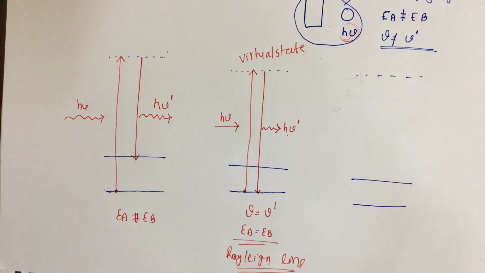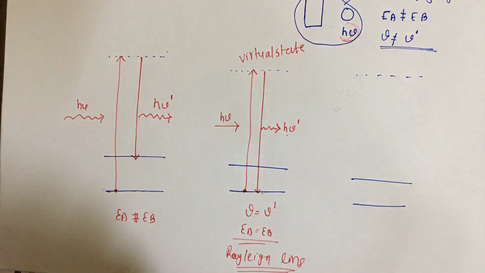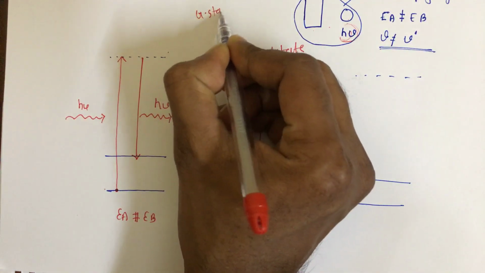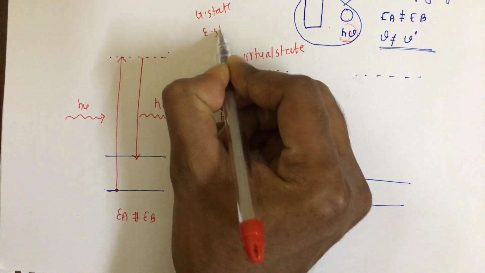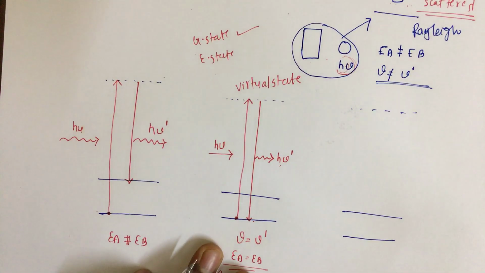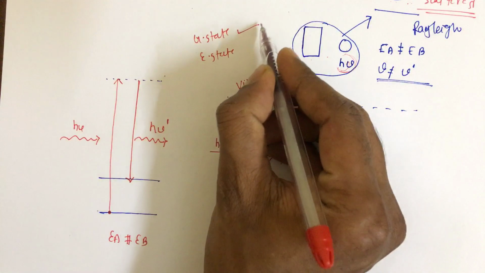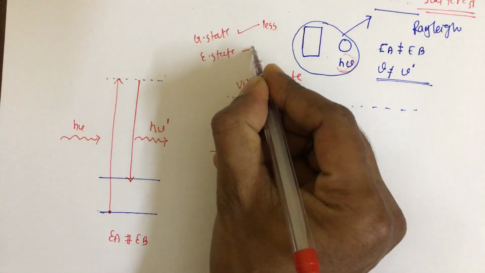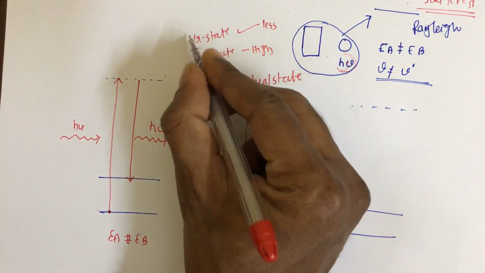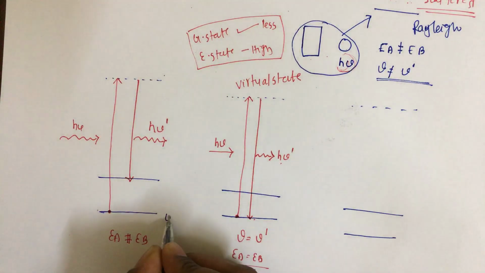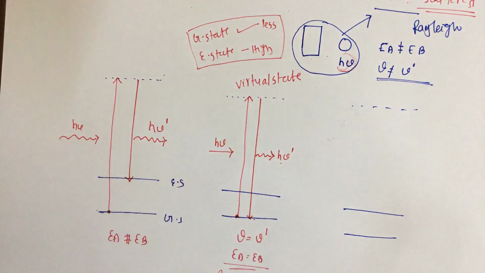Because here, we know it's very easy to remember. We know the ground state and excited state. Which one is more stable? The ground state is more stable, and it has less energy. But the excited state has a higher energy, right? So just apply this concept here. This is the ground state and this is the excited state.